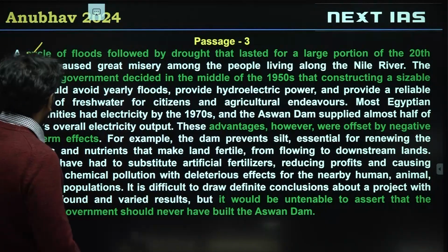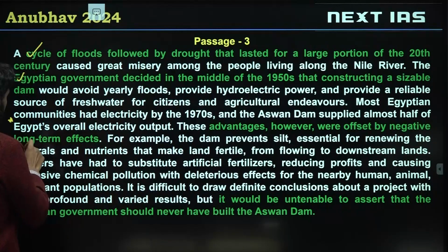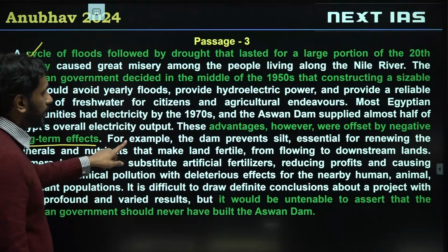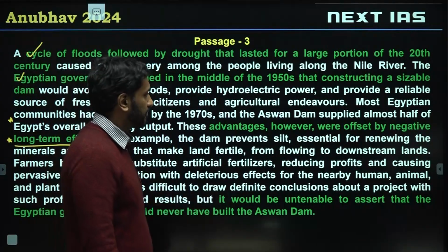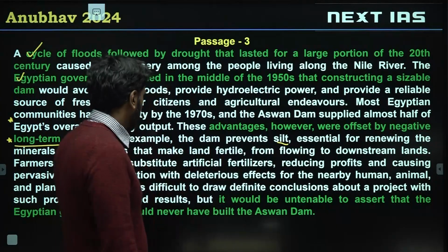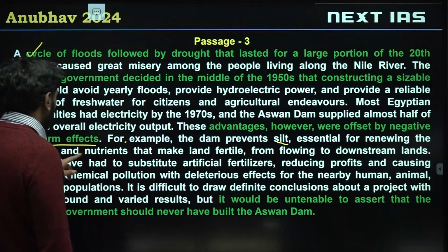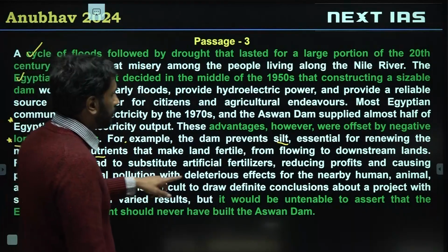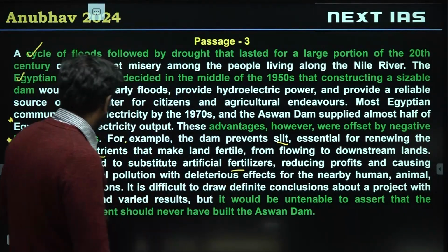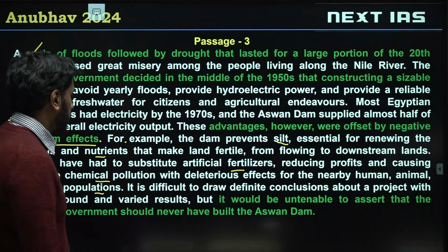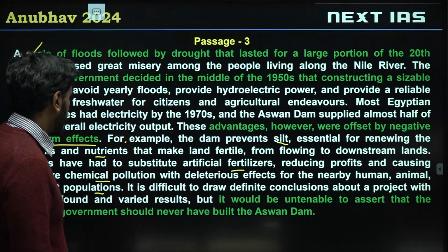These advantages were offset by negative long-term effects. So we are told whatever the advantages were, they were offset by long-term effects. Long-term effects were negative. For example, the long-term negative effects given are that it prevents silt deposition. This has affected nutrients in the land. This has led to fertilizer use. This has led to chemical pollution. This has caused animal and plant populations to be affected.